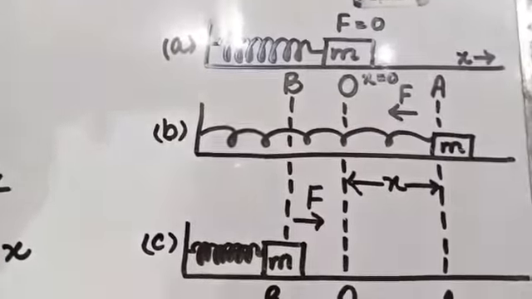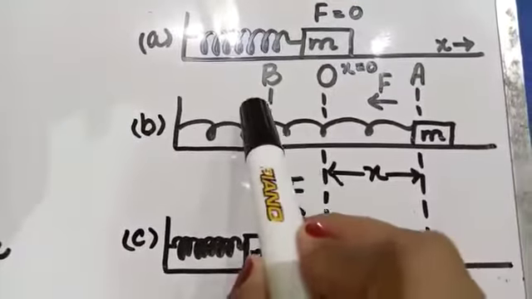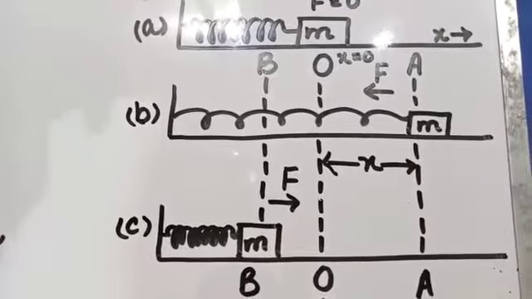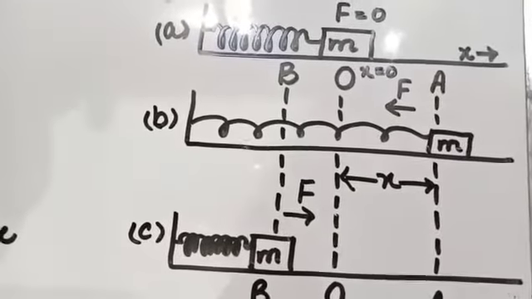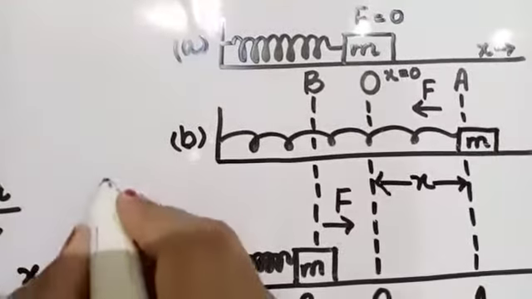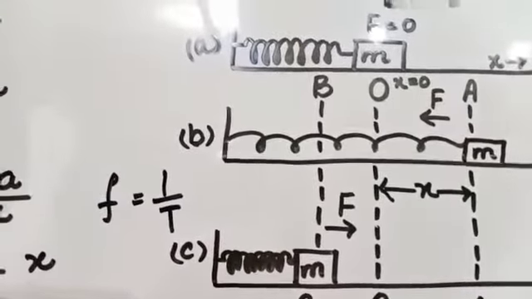While the frequency is the number of vibrations in 1 second. One vibration is from A to B and again B to A, and the number of vibrations in 1 second is called its frequency, and frequency will be the reciprocal of time period. We can write it as frequency is equal to the reciprocal of time period.